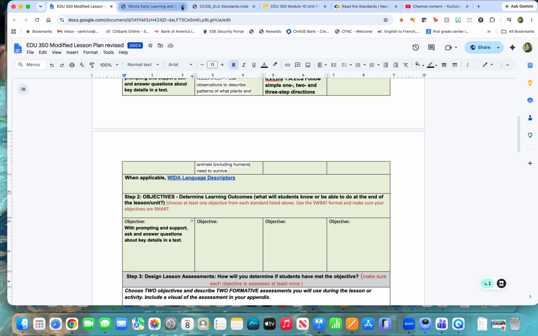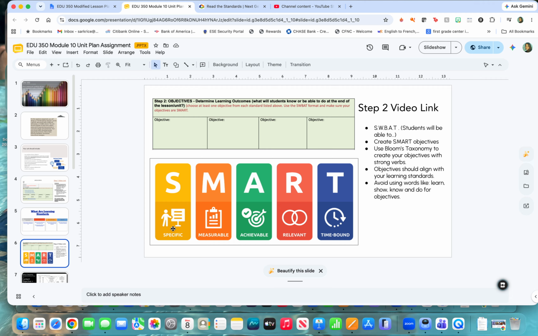So I'm going to put my standard here, and then I need to now use this standard to create a SMART objective. Remember, objectives should be SMART: specific, measurable, achievable, relevant, and time bound.